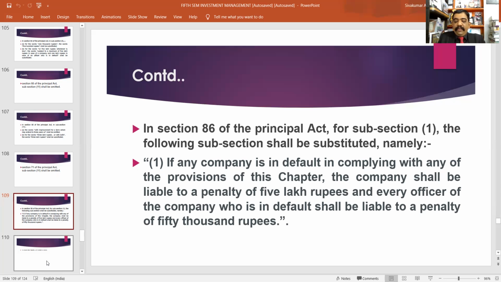Chapter means chapter 6. Chapter 6 is related with the registration of charges. The new section will be: if any company is in default in complying with any of the provisions of the chapter, the company shall be liable to a penalty of 5 lakh rupees, and every officer of the company who is in default shall be liable to a penalty of 50,000 rupees.